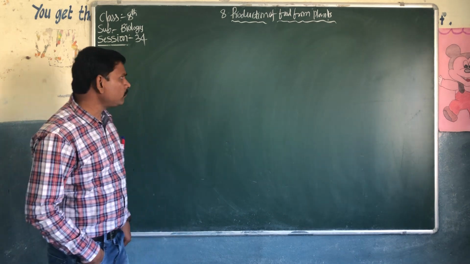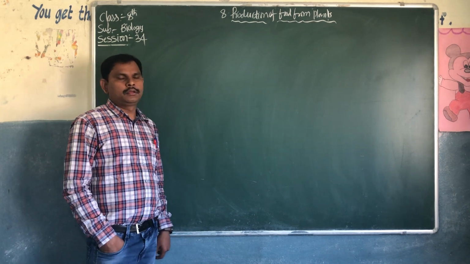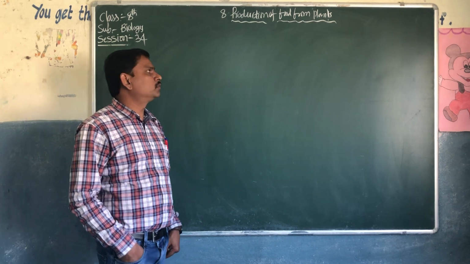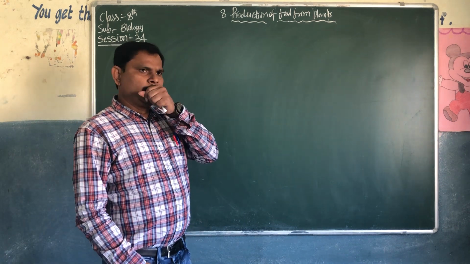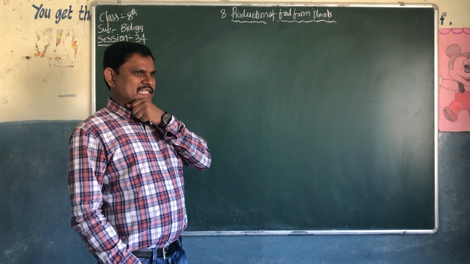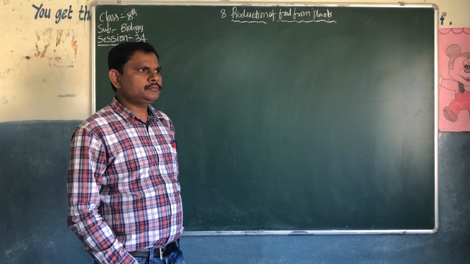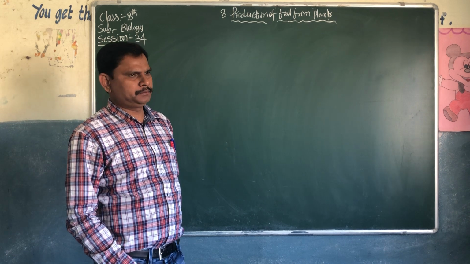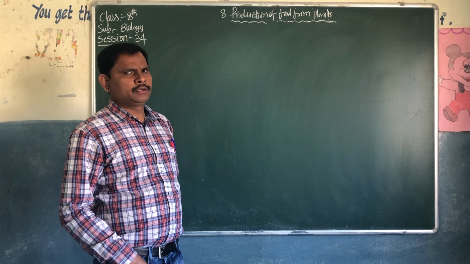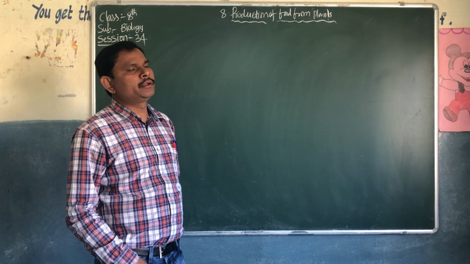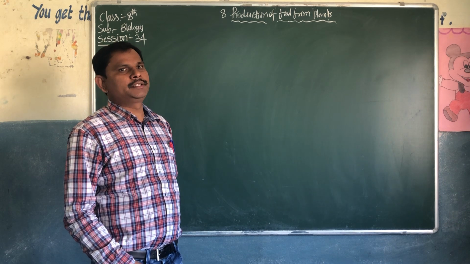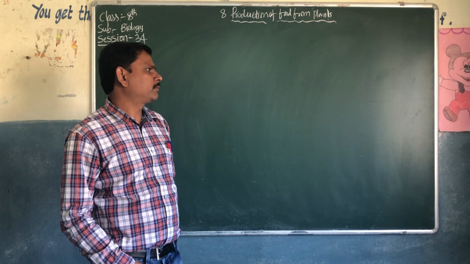Students, we are discussing the 8th unit, that is production of food from plants. In last class we discussed the cultivation of paddy. Paddy cultivation started in earlier years, around 9000 BC and 8000 BC.